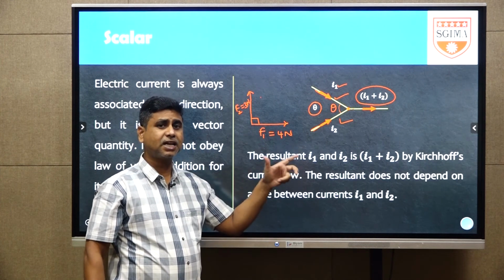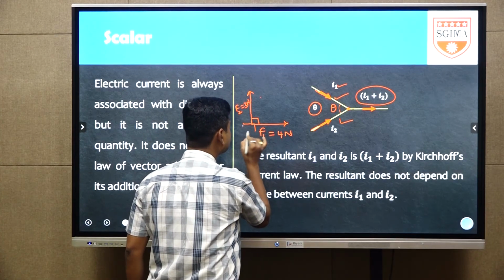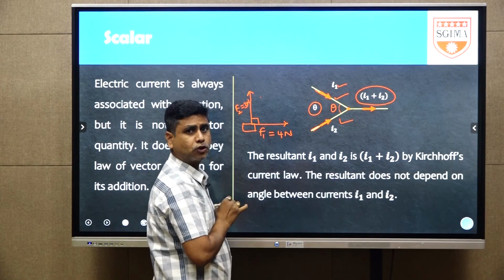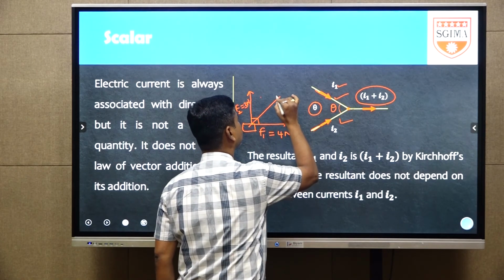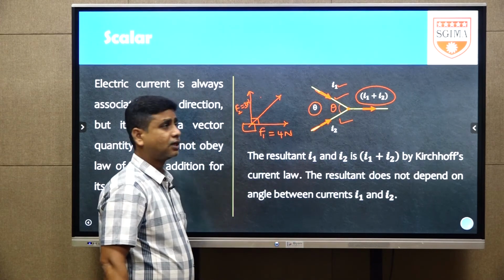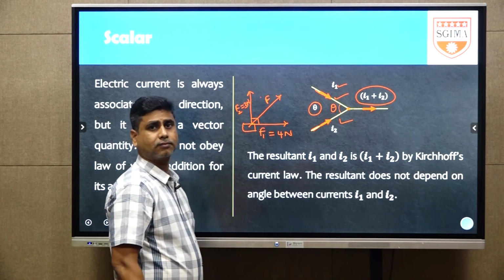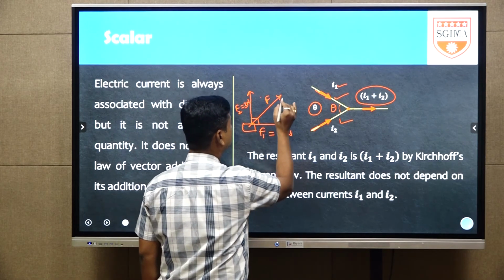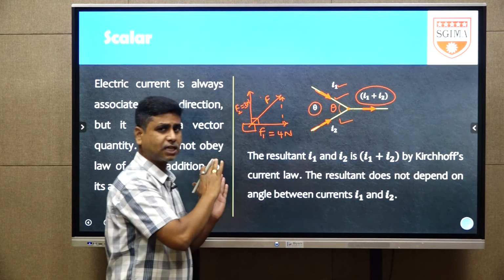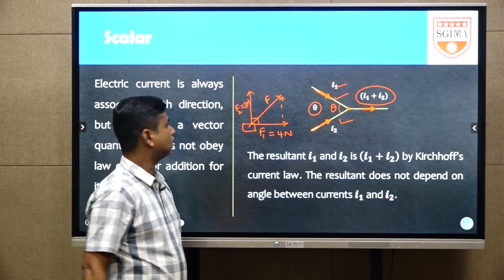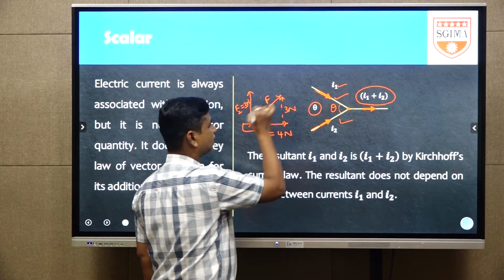The resultant force definitely lies in between F1 and F2. For example, if an object has a 4 Newton force applied in one direction and a 3 Newton force applied in another, then the object moves in the direction of the resultant force. Then this 3 Newton vector can be shifted, because vectors can be shifted from one place to another without changing the direction. Now if you observe, it is a right angle triangle.